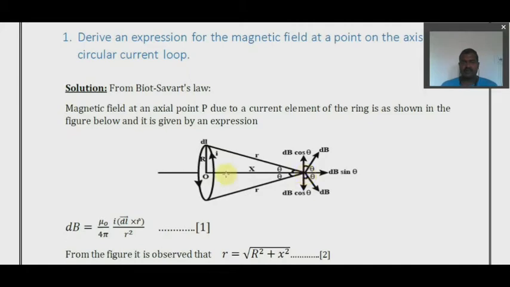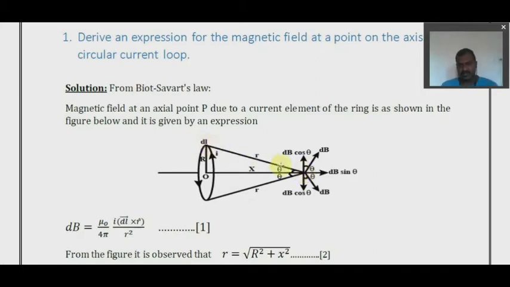For this point, now you have to make the nomenclature. From the center it has a distance x, right? And this circular current loop has a radius r, and show that there are charges moving, or current I, in the circular loop with an arrow mark. Now, to derive an expression, we need the magnetic field at this position. Always remember, the magnetic field acts perpendicular. The magnetic field originates from this circular current flow, so you can't directly take the complete loop. We take an elemental length of the loop, or you can say a small length of this loop, that is dl. Because of this dl, there is a magnetic field at this point.